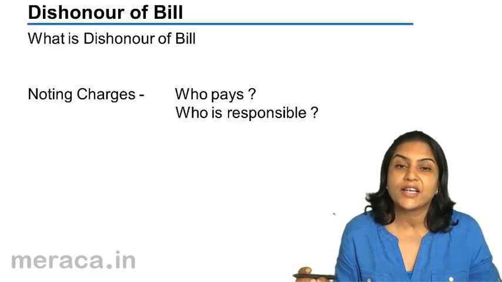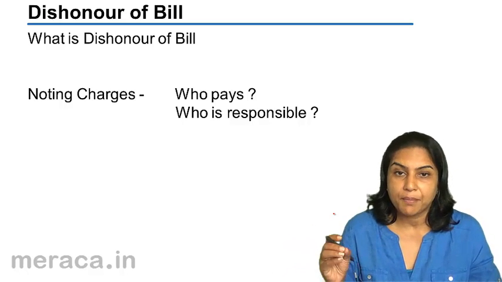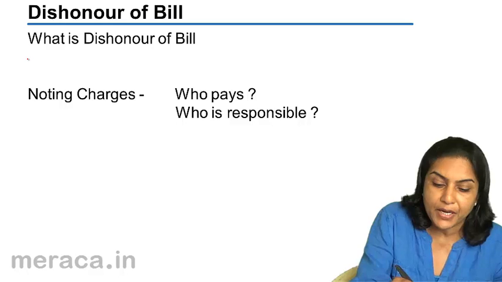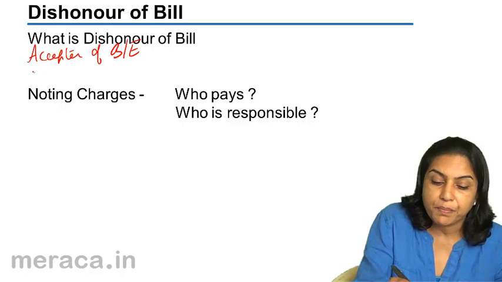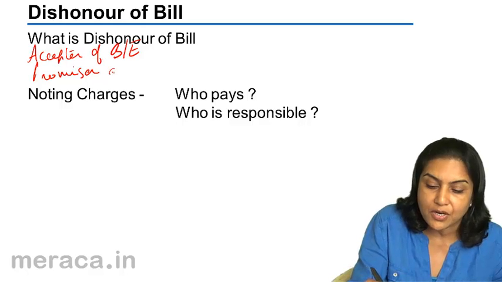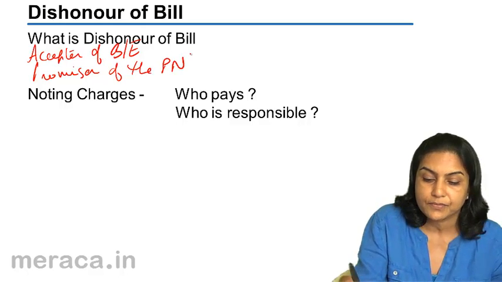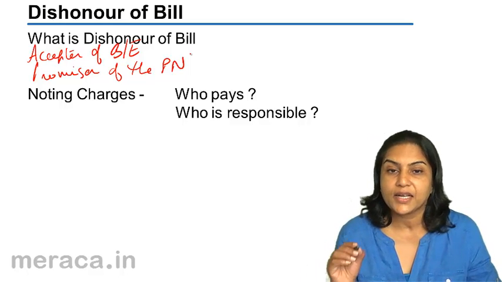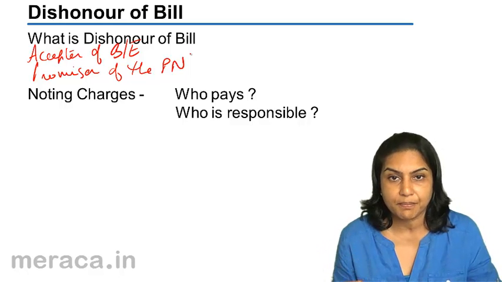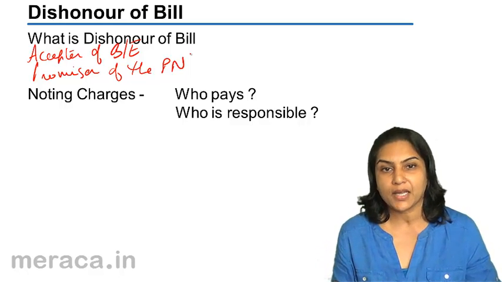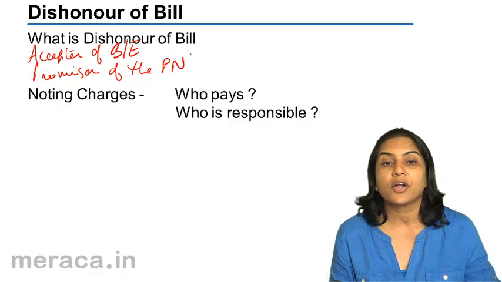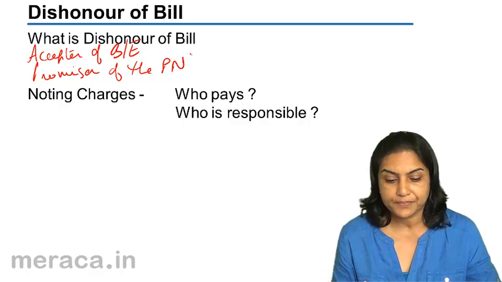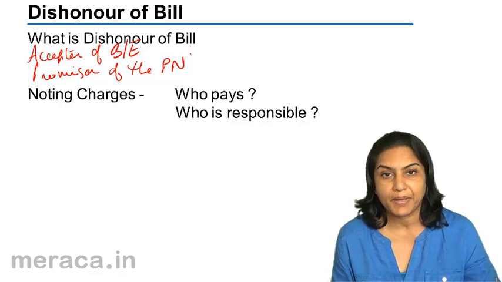When the person who has to make the payment on the bill, the person who has accepted the bill of exchange, that is the acceptor of the bill of exchange, or the promisor of the promissory note, does not make the payment against the bill, is unable to make the payment, then it is called dishonour of a bill.